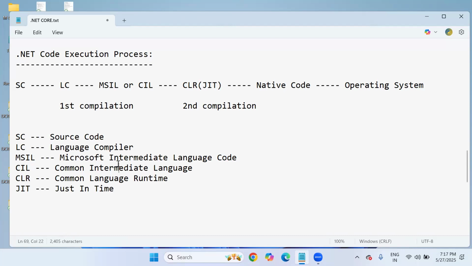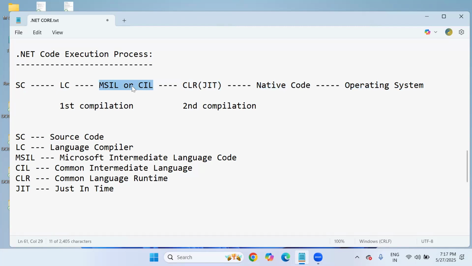So how do we write this source code using C#.NET? Once you write source code using C#.NET, the C# language compiler compiles it, and after successful compilation, if there is no error, it produces MSIL code, Microsoft Intermediate Language Code, or CIL, Common Intermediate Language Code.